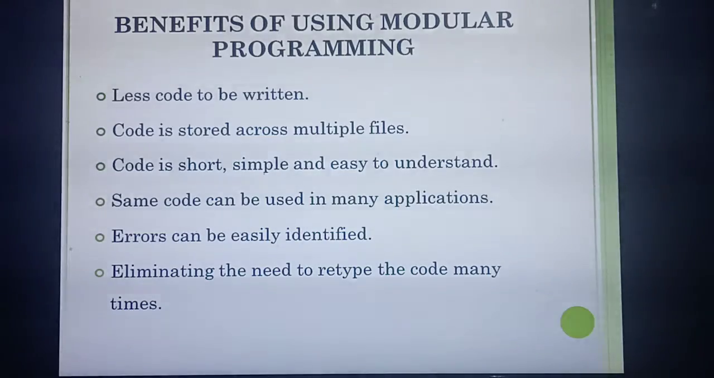First point is less code to be written. Okay, so no need to write more number of lines. So less number of lines you can write. Understood the first point? Second, code is stored in multiple files. Okay, so the same program you can store in multiple number of files. Understood? Okay, third point is code is short.